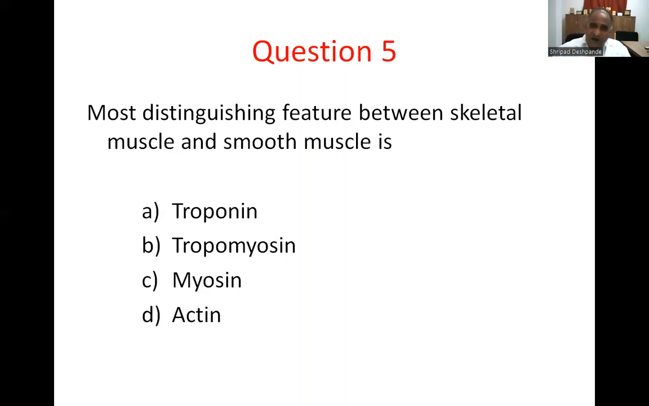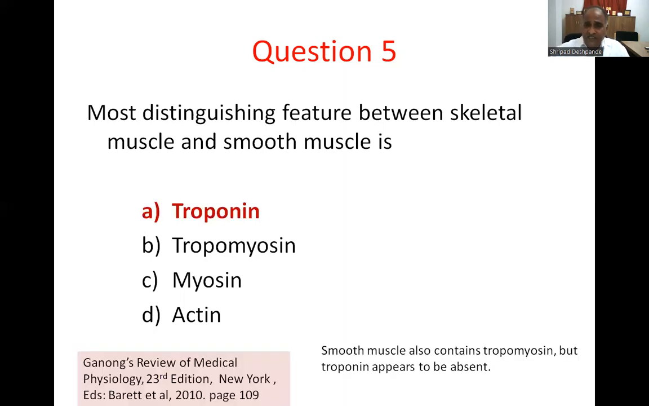So now the option is troponin is absent in smooth muscle. That is the distinguishing feature, and you can see this response. The smooth muscle also contains tropomyosin, but troponin appears to be absent. It is there in Ganong's Review of Medical Physiology, page 109. Now, option A is the correct response.